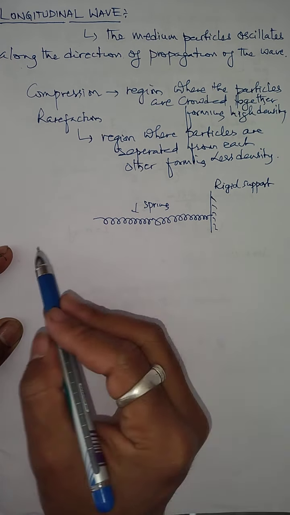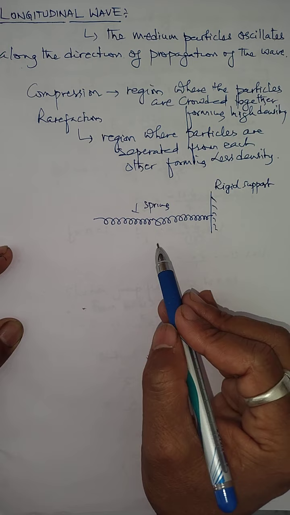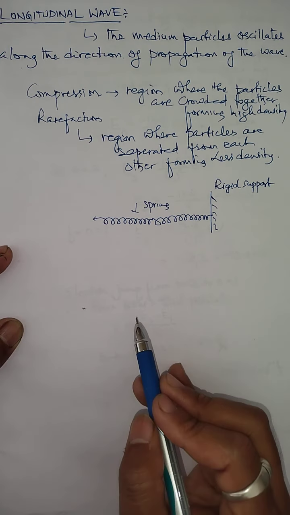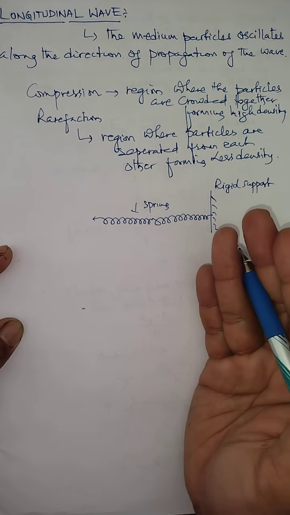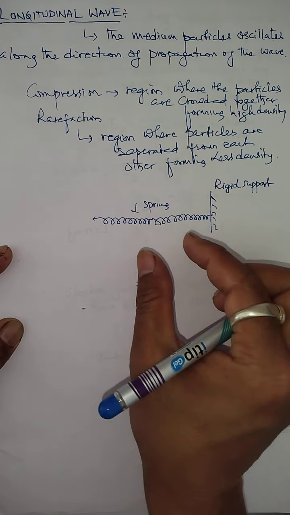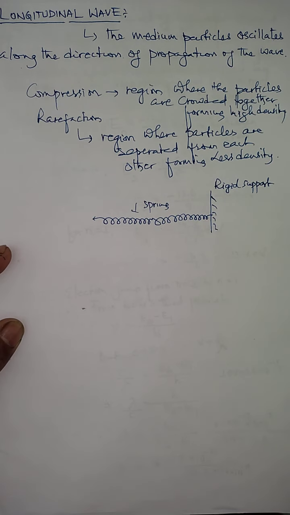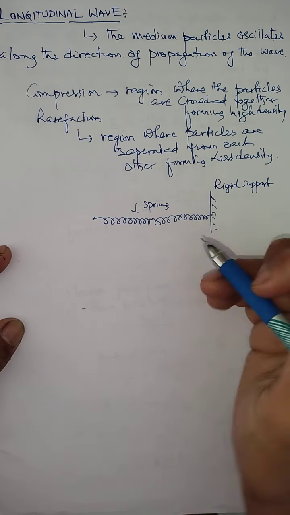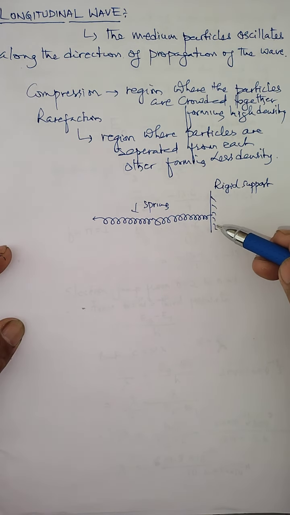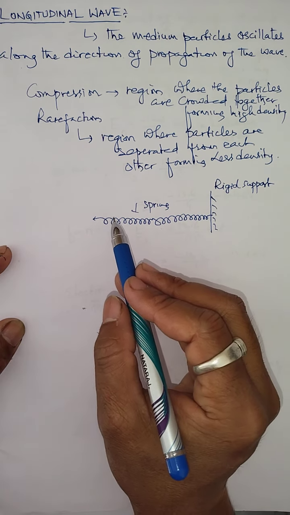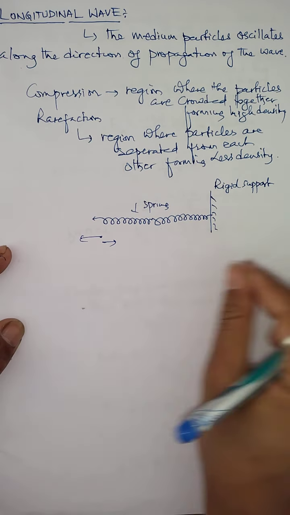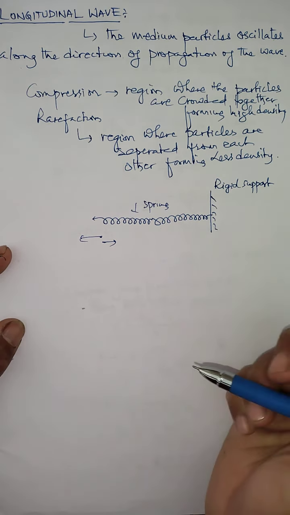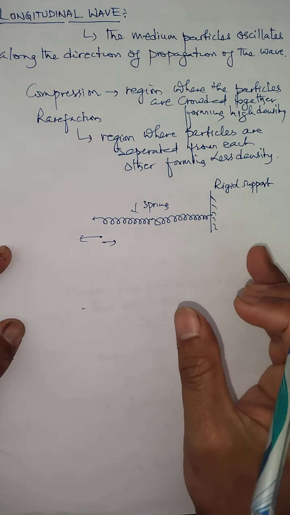Now I want to make this spring have oscillatory motion by pulling from one end. Once this spring acquires oscillating motion, it also transfers energy in the form of a wave, and the wave propagated by this spring is considered a longitudinal wave. When one end of the long spring is tied to a hook on the wall and the other end is moved forward and backward, forward and backward means pulling this side and leaving this side, then every turn of the spring oscillates.